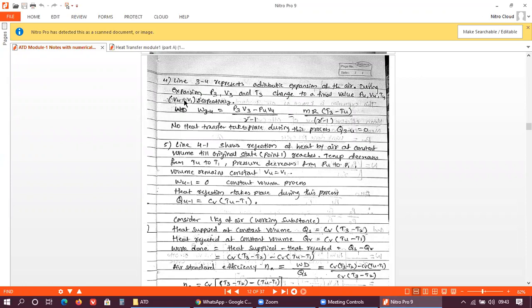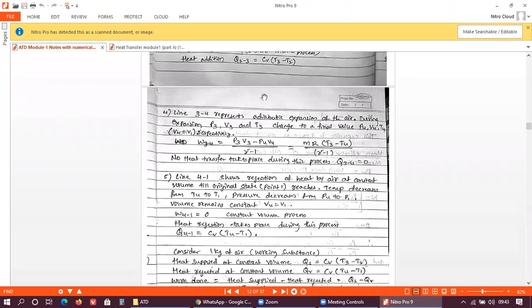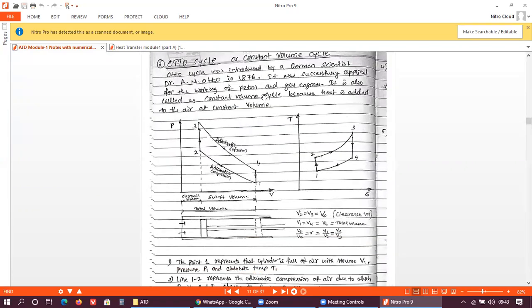So what actually happens here? Because of this expansion process, the volume will increase, as you can see here. Initially it is at point 3, where the variables are P3, V3 and T3. During the adiabatic expansion process, the piston will move from top dead center to bottom dead center.